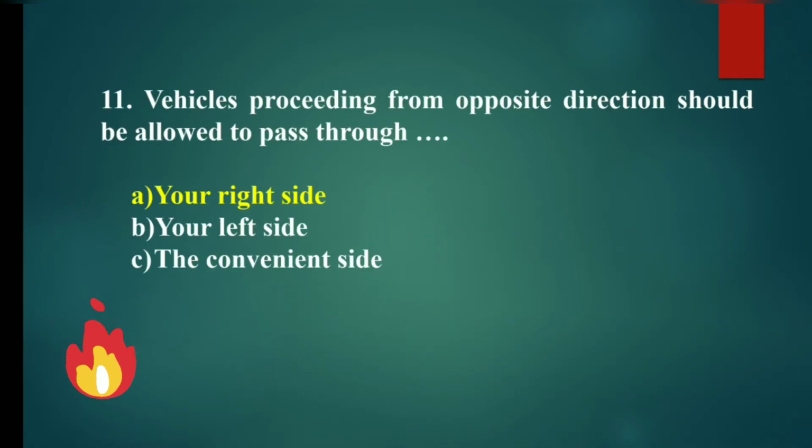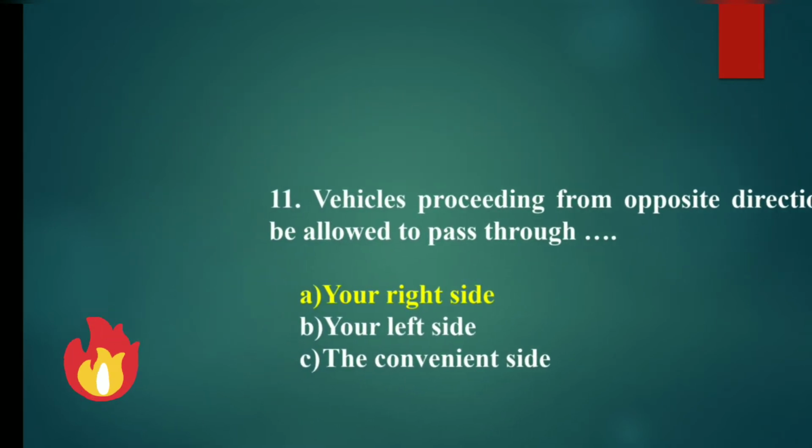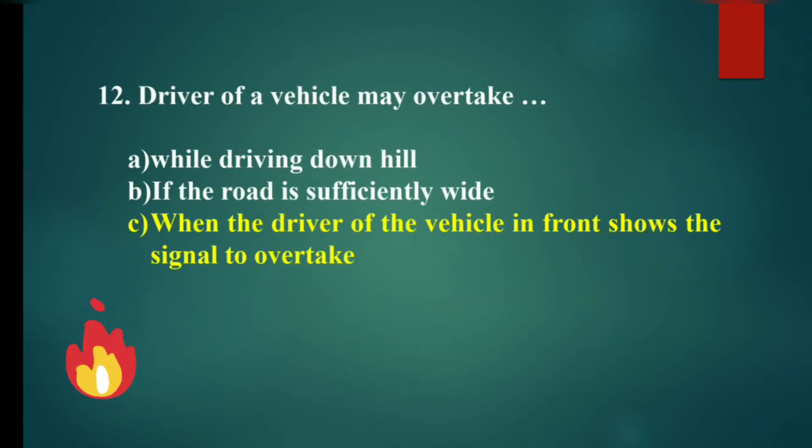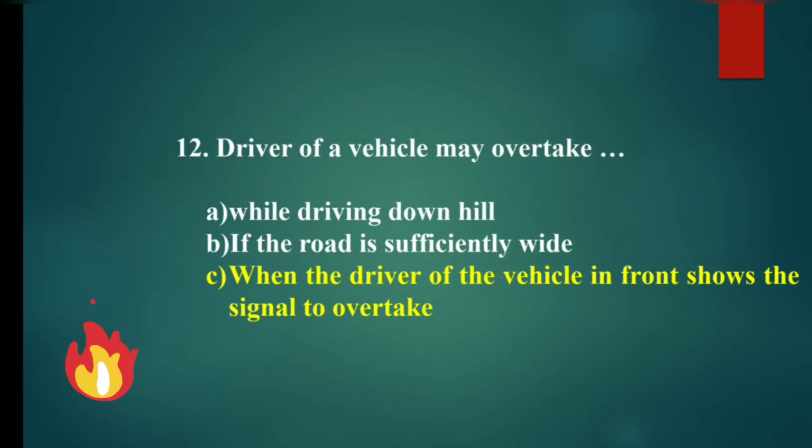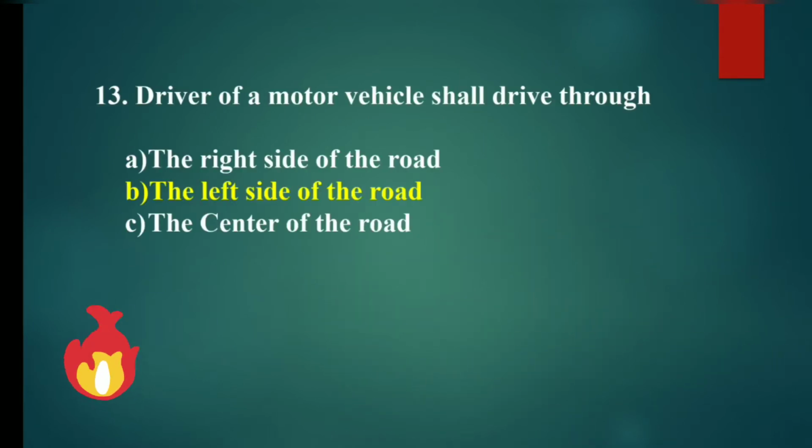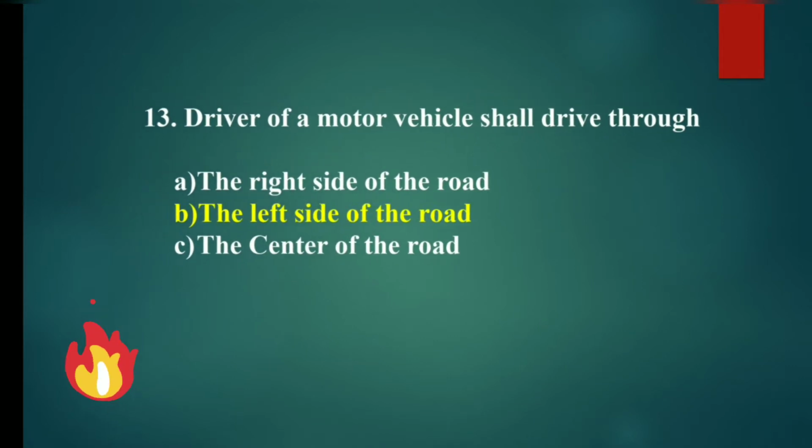Vehicles proceeding from the opposite direction should be allowed to pass through your right side. The driver of a vehicle may overtake when the driver of the vehicle in front shows the sign to overtake. The driver of a motor vehicle shall drive through the left side of the road.